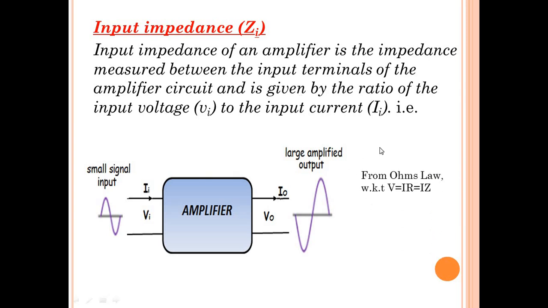We know from Ohm's law that V is equal to IR, where R is the resistance. When it comes to circuits like an amplifier, we call it an impedance.